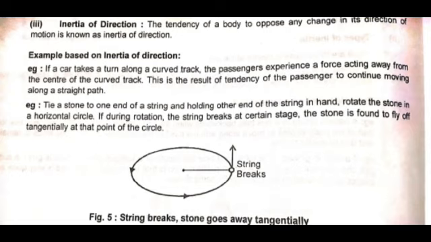For example, if a car takes a turn along a curved track, the passenger experiences a force acting away from the center of the curved track. This is the result of the tendency of the passenger to continue moving along a straight path. Another example, tie a stone to one end of a string and holding the other end of the string in hand, rotate the stone in a horizontal circle. If during rotation the string breaks at a certain stage, the stone is found to fly off tangentially at that point of the circle. Here it is shown in the figure also.